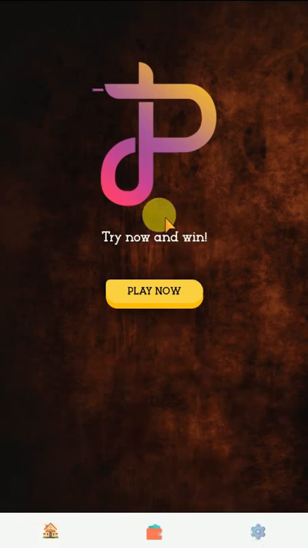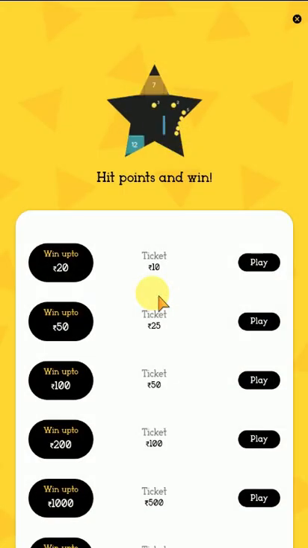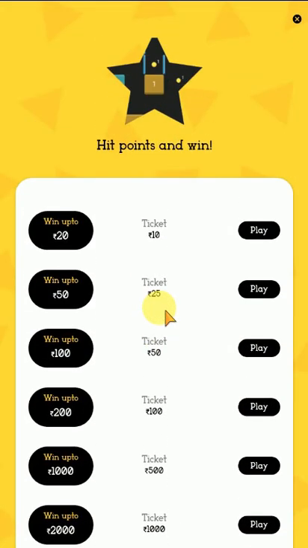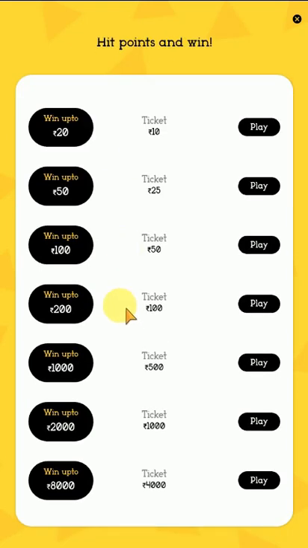Okay, so when you open this application you will be able to see this interface. Here you will see a tab which says Play Now. When you click on the Play Now button, you will see this kind of interface. Here you have so many options. The first option is what? Win up to 20 rupees, and the ticket is just 10 rupees.